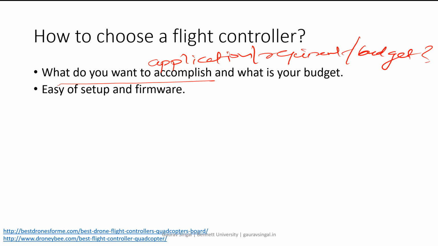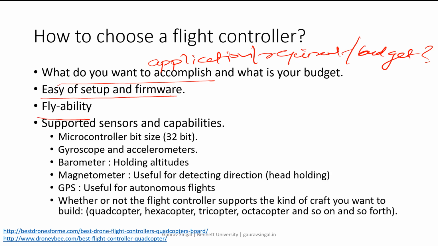Then you want easy to set up firmware, because you don't want too much headache while flashing the firmware. It could also be an option of flyability, and whether it supports multiple sensors or not. Maybe a 32-bit microcontroller, gyroscope and accelerometer, barometer for holding altitude, magnetometer for getting magnetic field and detecting directions, GPS for locations, like you want to deploy a drone from a home location to some particular location.